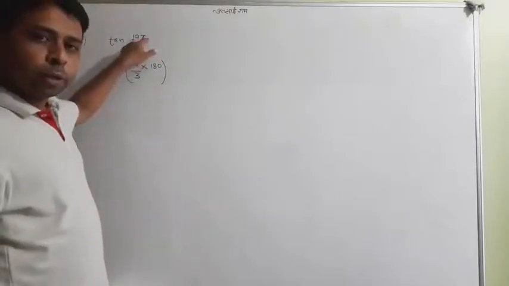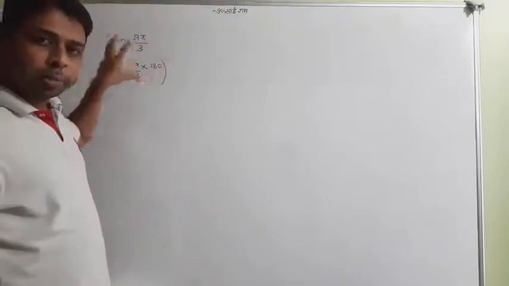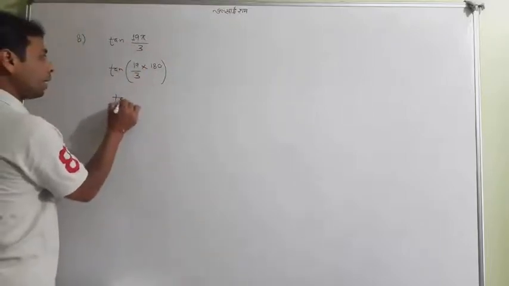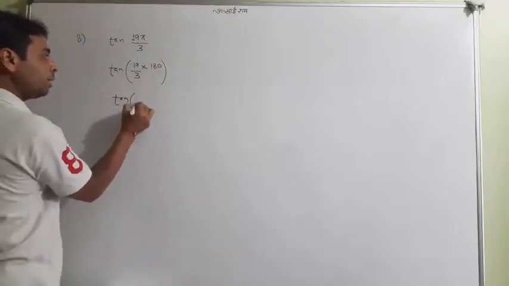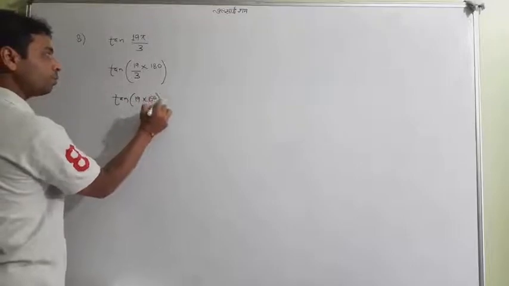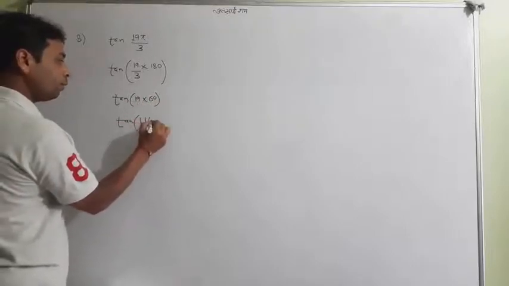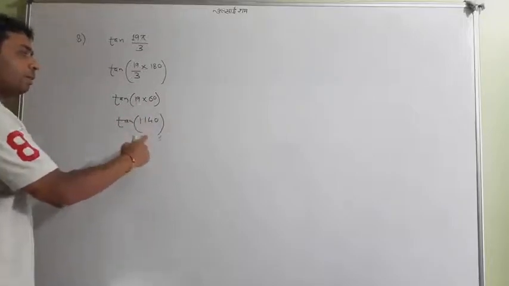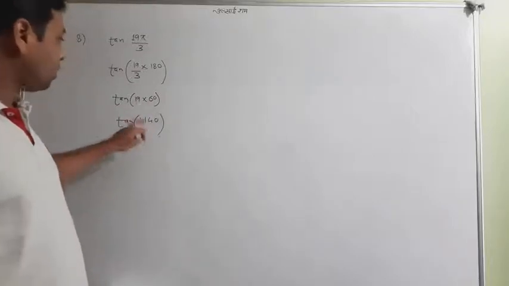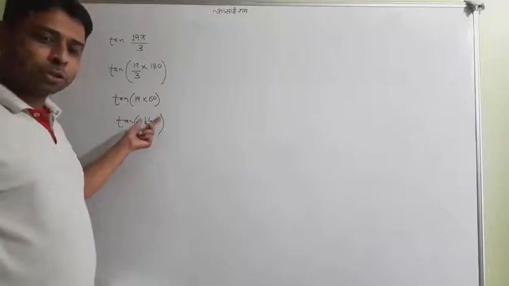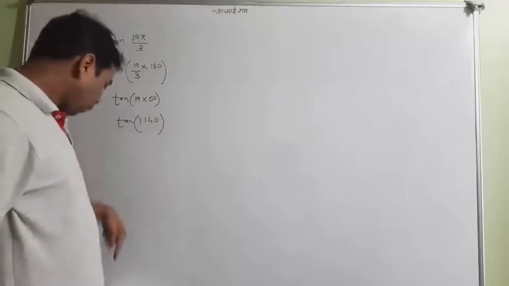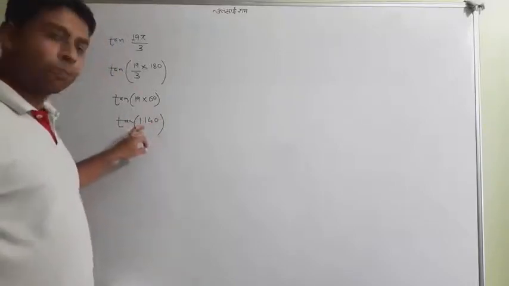Pi removed, right? 180 degrees, now complete in degrees. And now 3 sixes, meaning 19 into 60, and you will get the answer 1140. 19 sixes are 114 and 1140. This is in degrees, and this is nothing new because recently we did 1410. It is the same kind of 1140.